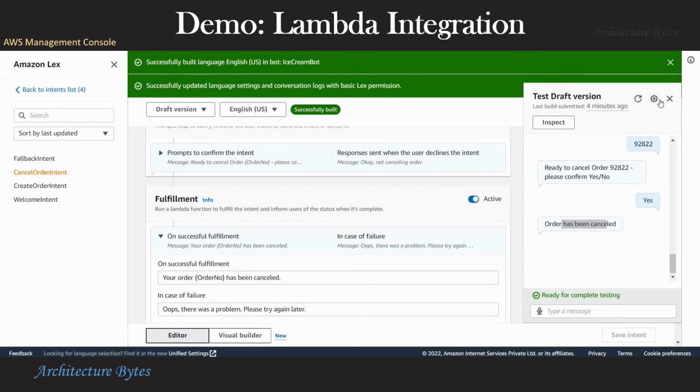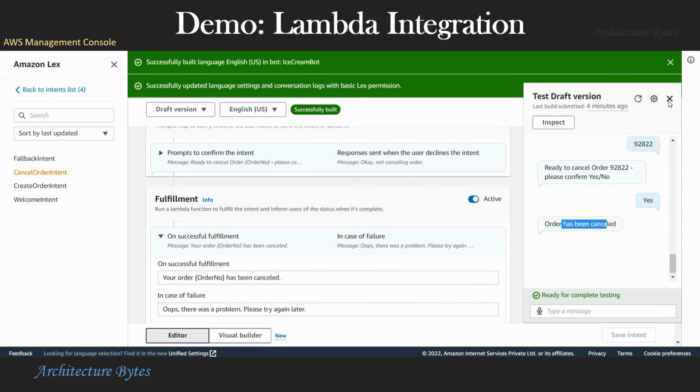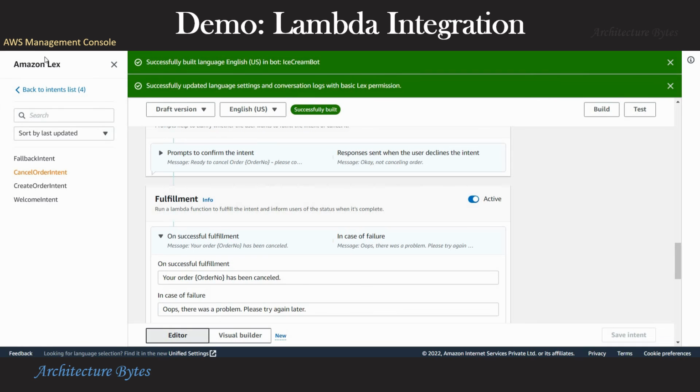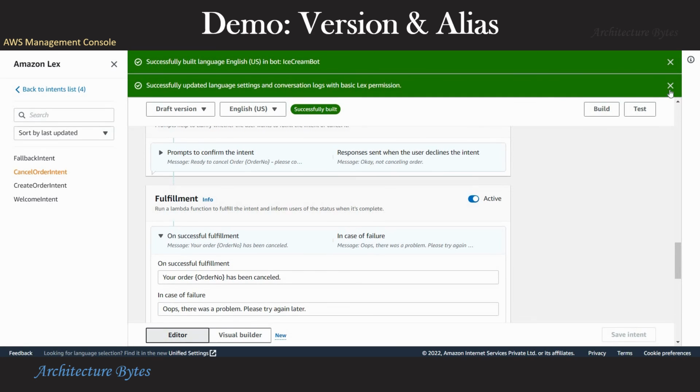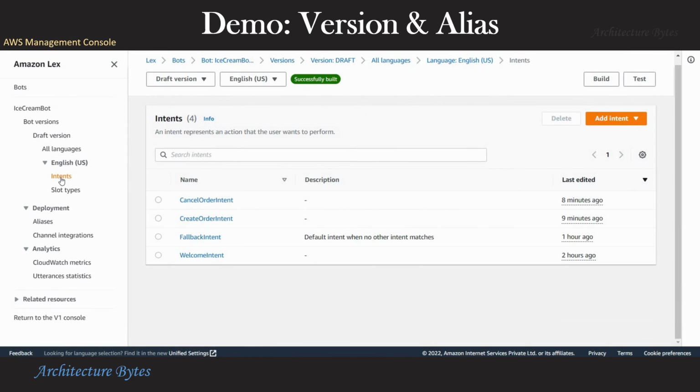For testing the draft version, we provided the Lambda function name here. However, when we create an alias, we need to provide the Lambda function name in the alias. We will see that shortly. Let's see how to create a version and an alias. Until now, we have been working with a draft version of the bot.